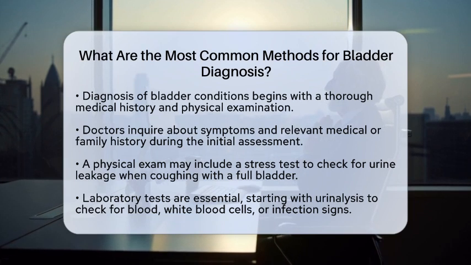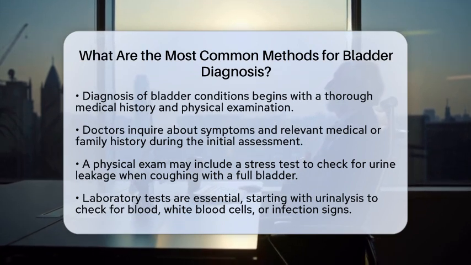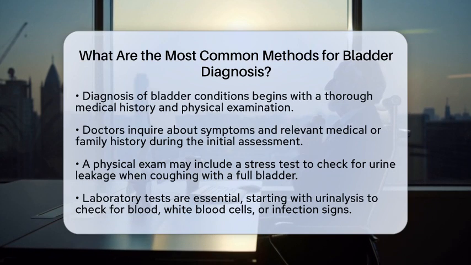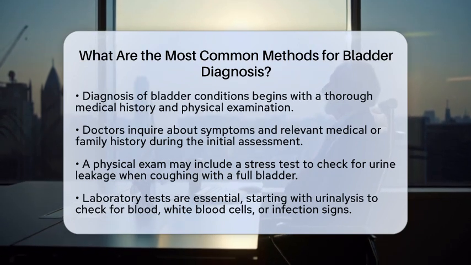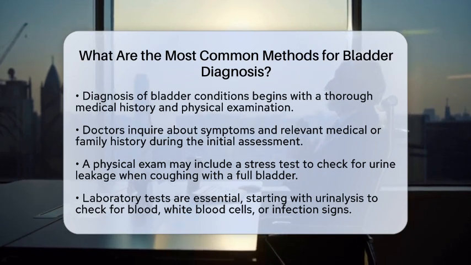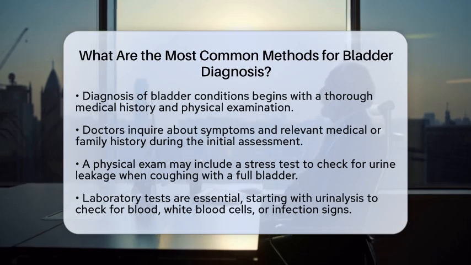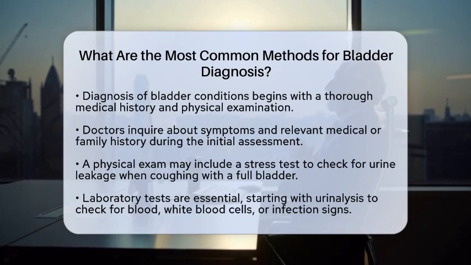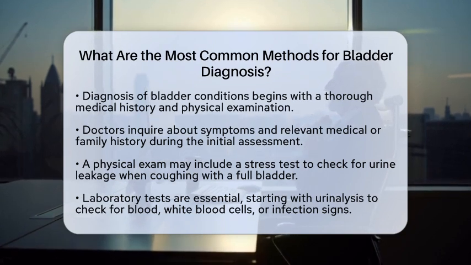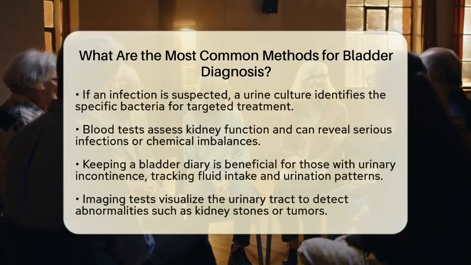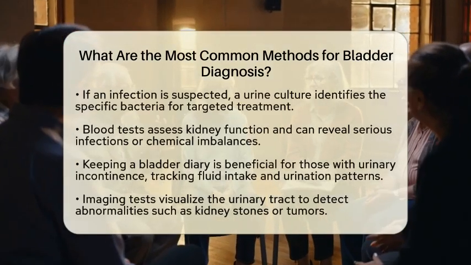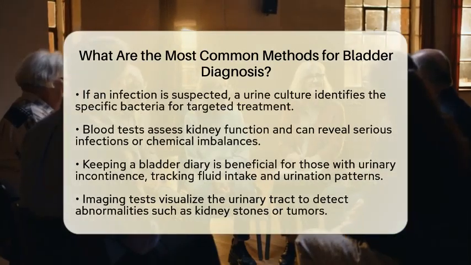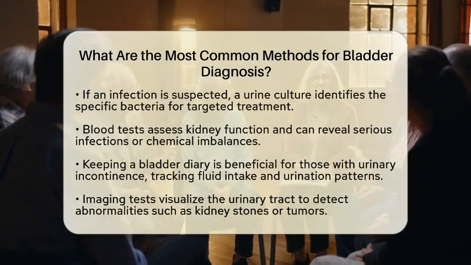Next, laboratory tests play a crucial role in diagnosis. A urinalysis is often performed to check for blood, white blood cells, or signs of infection in the urine. If an infection is suspected, a urine culture may be done to identify the specific bacteria causing the issue, which helps guide treatment. Blood tests can also be important, as they assess kidney function and can reveal more serious infections or chemical imbalances.